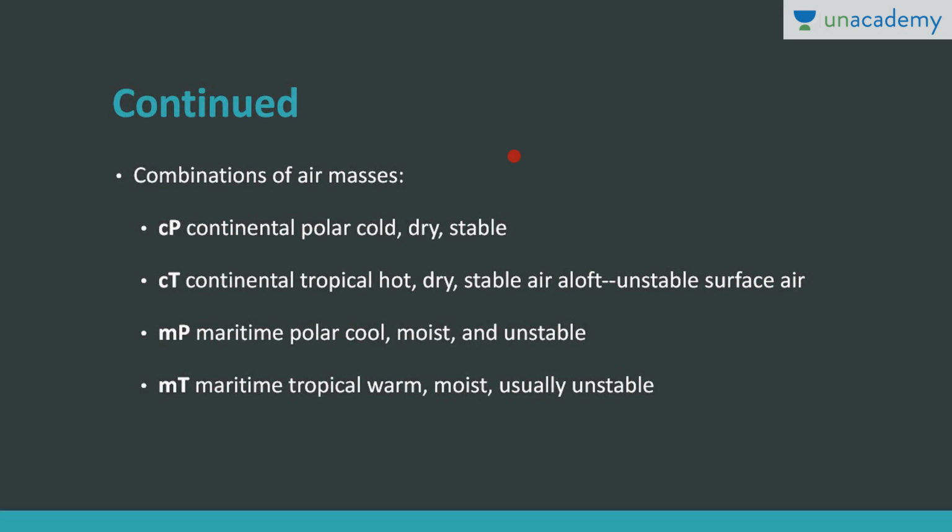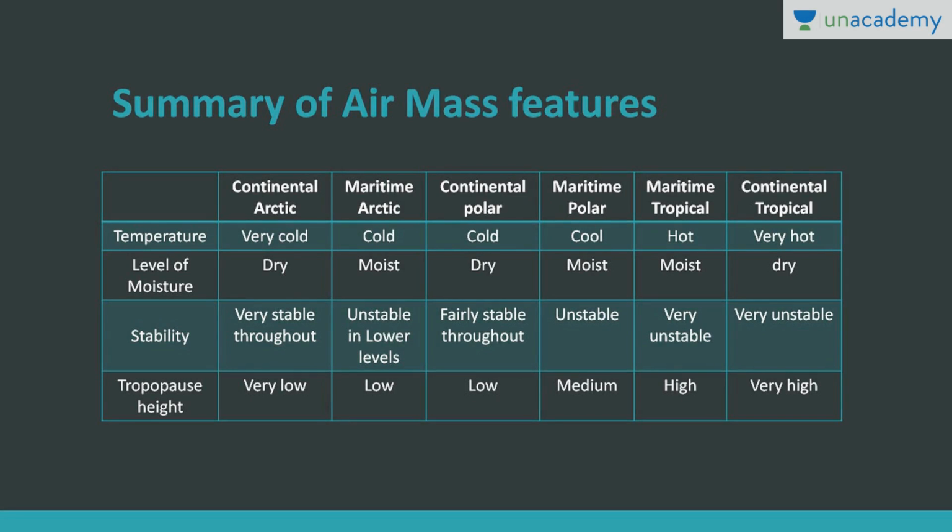Then there are different combinations of air mass you can make. Continental polar, a cold air mass that is dry and stable. Continental tropical, that is hot, dry, and stable. Marine polar, that is cool, moist, and unstable. Maritime tropical, it is warm, moist, and usually unstable. So these are different combinations of air mass which you can make.